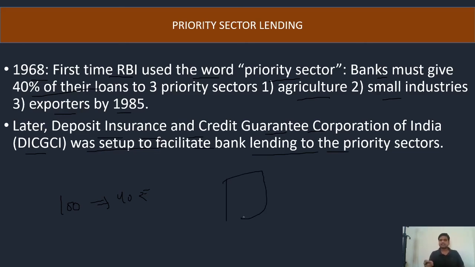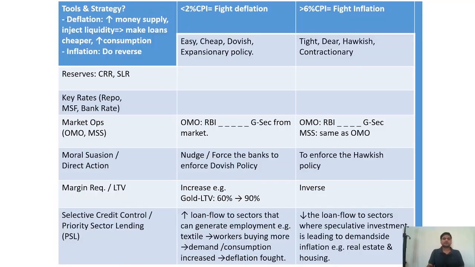Then, in the agriculture sector, this much must be given to this farmer, this much for machines. So that is not important. Just remember three sectors: agriculture, small industry and exporters. Now I am coming to a ready-made chart. You can read it here. Any question in an SSC exam or even a bank exam will be asked from here only.